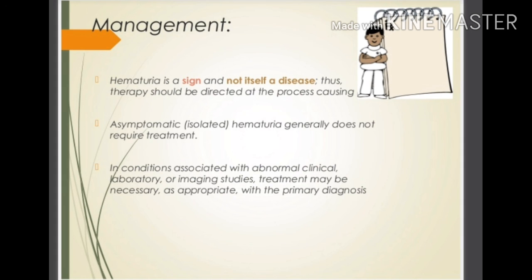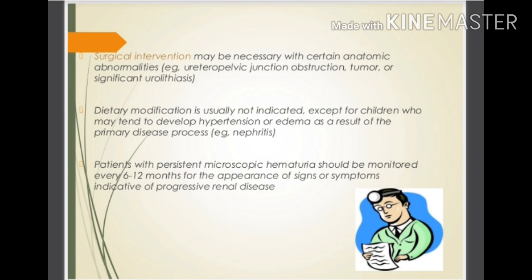So disease management for the hematuria. Surgical interventions may be necessary with certain anatomic abnormalities such as ureteropelvic junction obstruction, tumor, or significant urolithiasis.